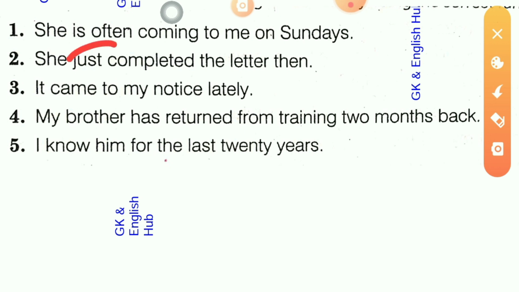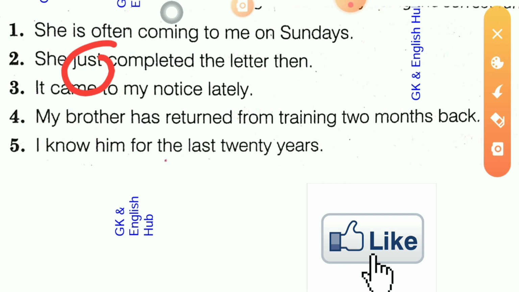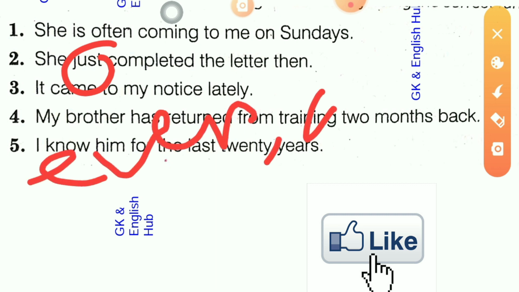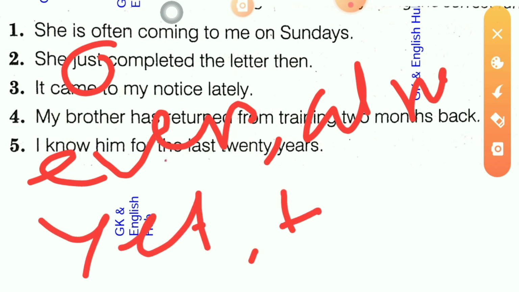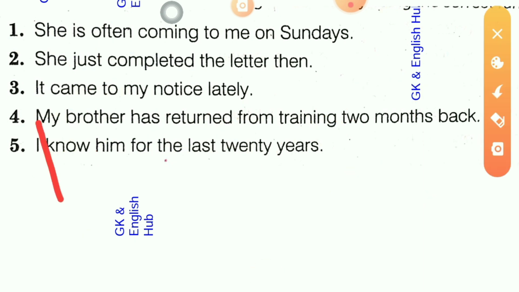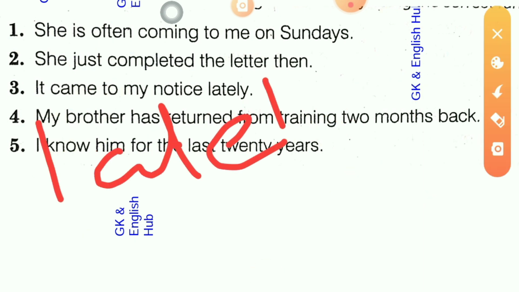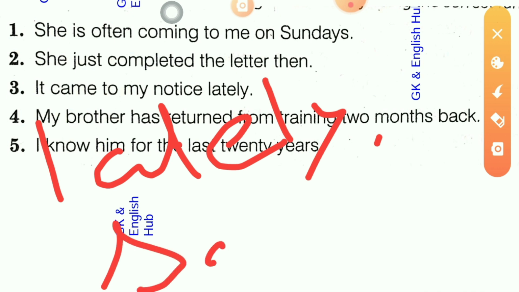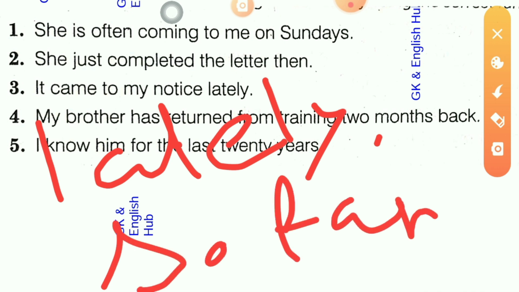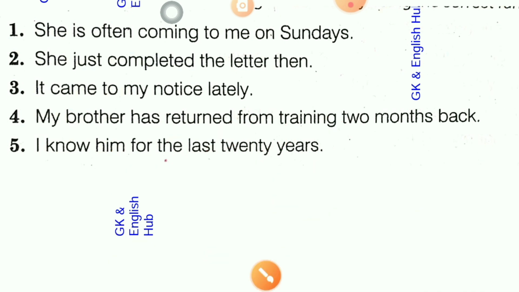So remember these words: just, ever, already, yet, till, lately, so far.